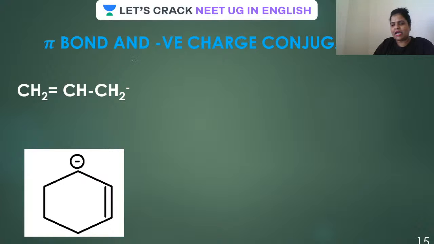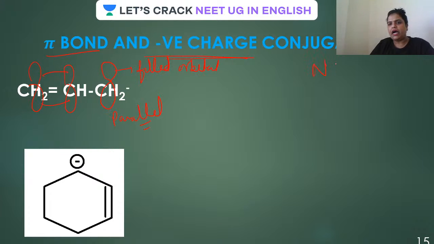Now, guys, the next type of conjugation is pi bond and negative charge conjugation. Very simple. Now, what is happening here? If it is negative charge, this is a filled orbital, guys. Done. Filled orbital. And here there are p orbitals. This is a filled orbital, and they should be parallel to each other.